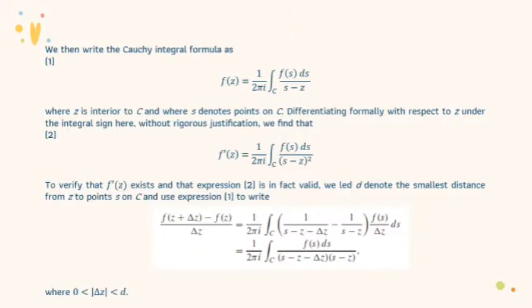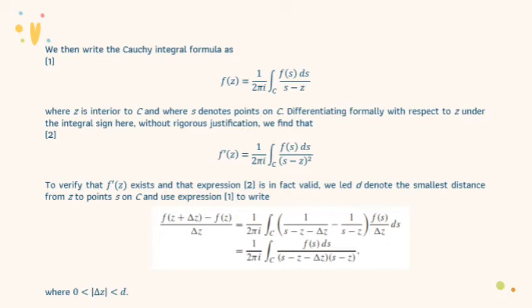We then write the Cauchy integral formula as f(z) equals 1 over 2πi times the integral of f(s) over s minus z ds, where z is interior to C and where s denotes a point on C. Differentiating formally with respect to z under the integral sign, without rigorous justification, we can find that f'(z), the first derivative of f(z), equals 1 over 2πi times the integral of f(s) over (s minus z) squared ds.